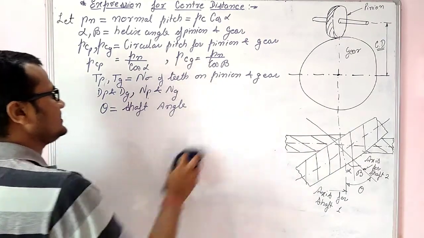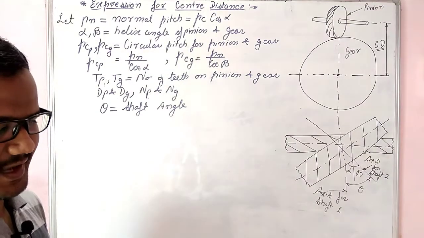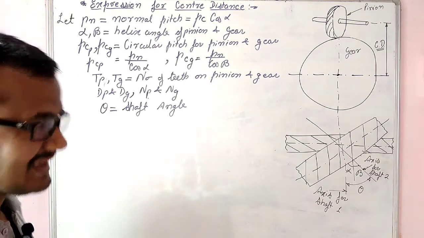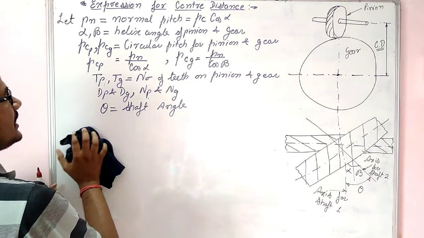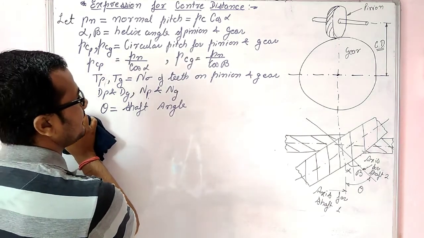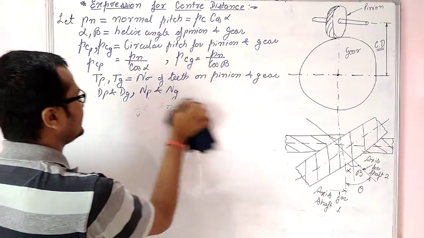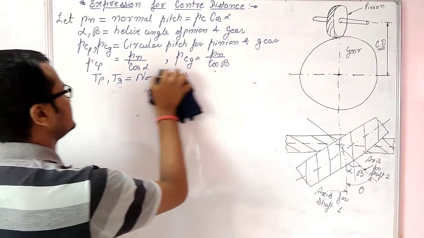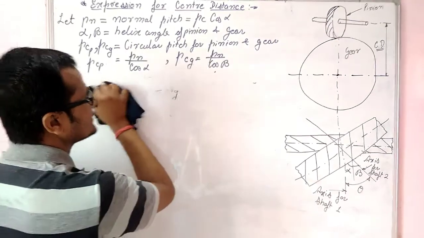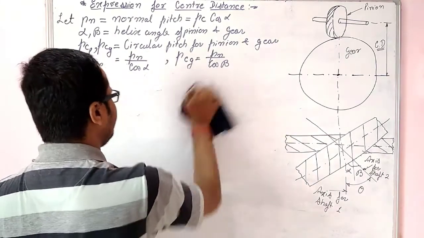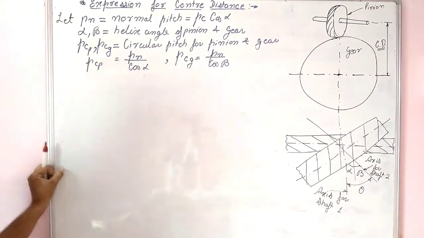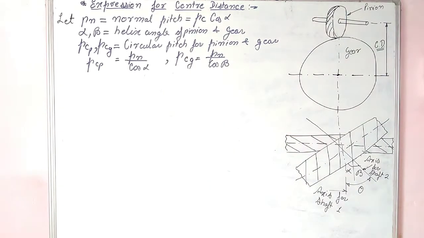So that is the shaft angle theta. Now since we have defined all the terminologies, let me wipe some part since we are having a space constraint.